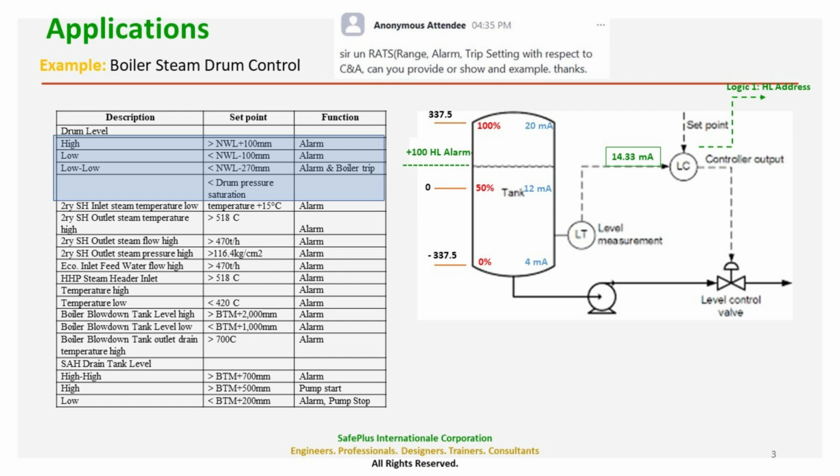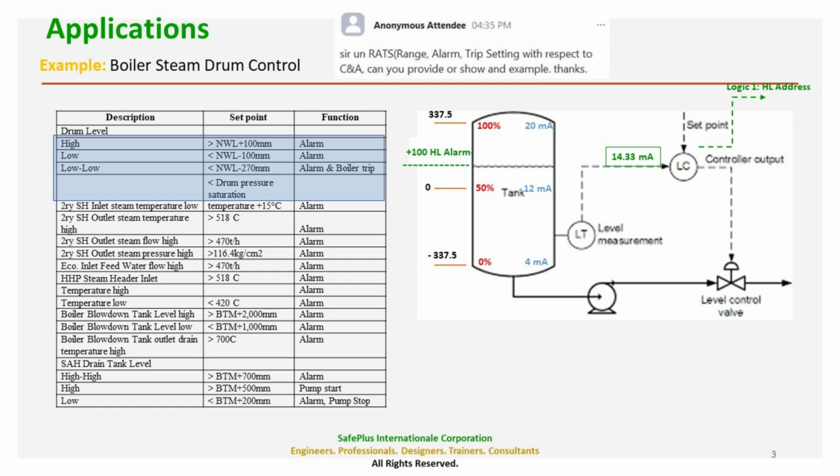In this case, I will base my answer on the presentation that I delivered in IEEE Kuwait years ago. This example is about the steam drum level control of a boiler used in a thermal power plant. As you can see, the range that is being configured with 4 to 20 milliampere is negative 337.5 to 337.5 millimeters. This is the concept of range in relation to the analog signal.